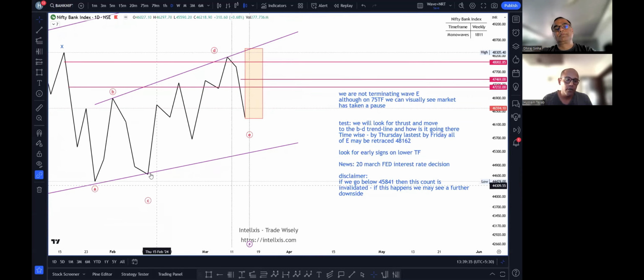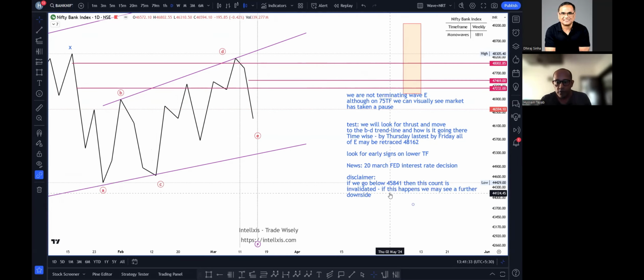As I told you, the E leg can never be bigger than the C leg. So this level of 45,841 is the last straw in the pack. If this gets violated, what happens? My wave C becomes shorter than wave A and shorter than wave E, which is not allowed in a contracting triangle.